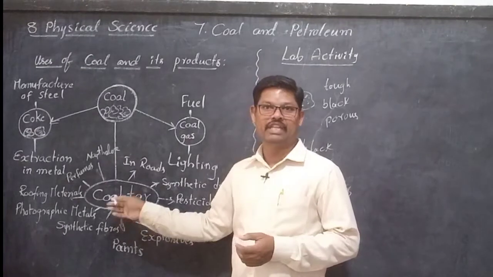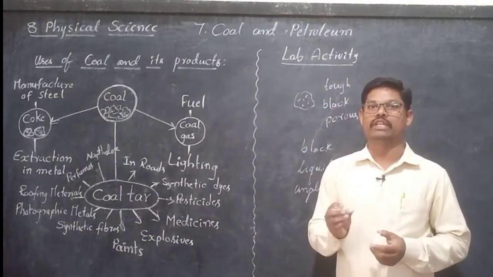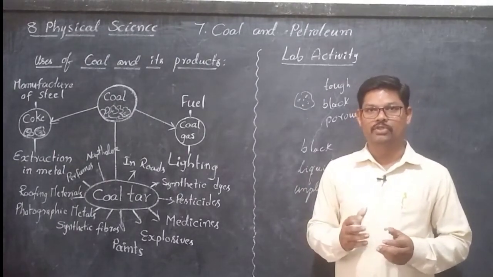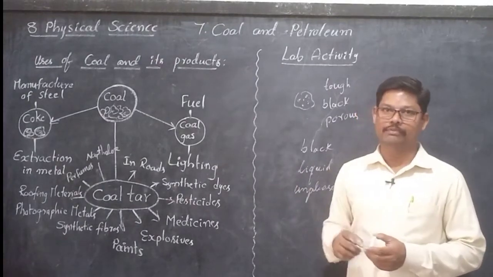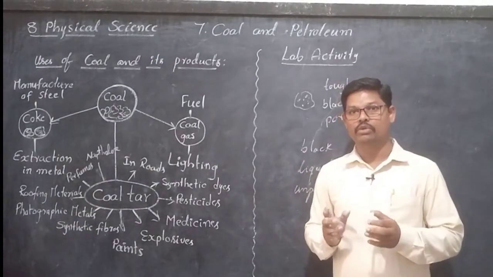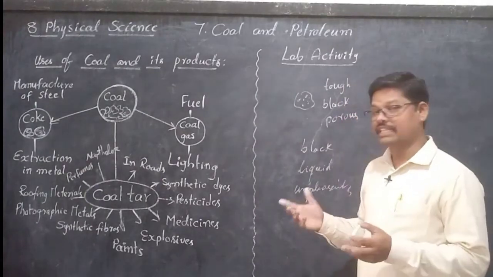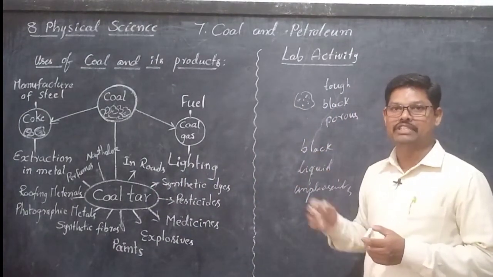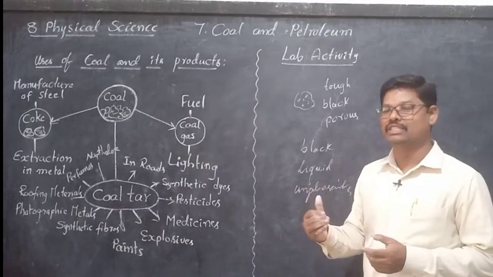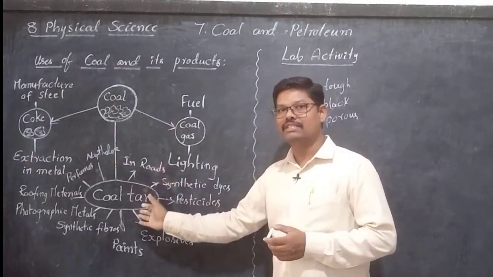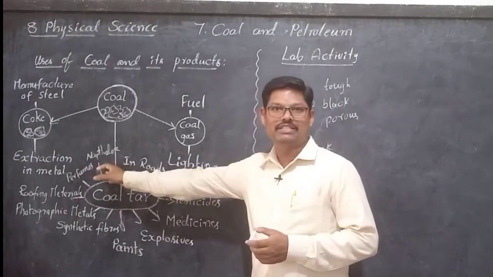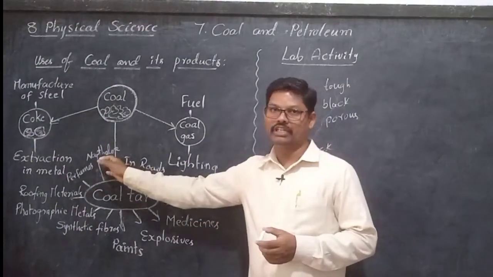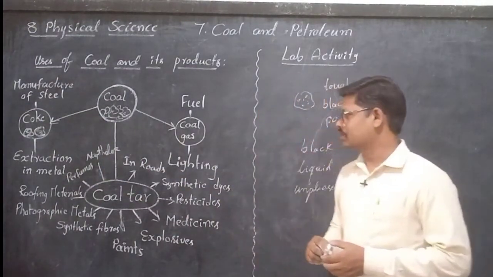And naphthalene balls, you know, naphthalene balls which we keep under the clothes in the cupboards to keep away cockroaches and moths. To kill those, we keep these naphthalene balls, which are white in color and have a good fragrance, good smell. So it is an interesting thing. Coal tar has an unpleasant smell and is a liquid, black color substance. From this black color, unpleasant smelling material, we are getting pure white color and good smelling naphthalene balls. We derive them from this coal tar.